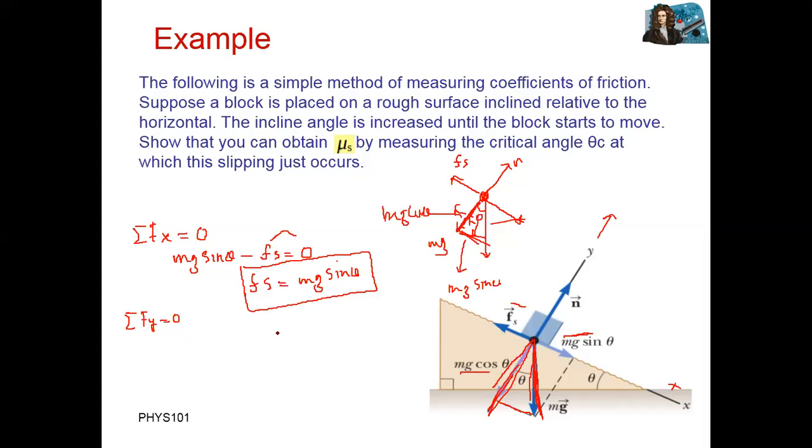So normal is upward, so we take that one positive, and mg cos theta is downward, so negative. N minus mg into cos theta equals 0. If you transfer, N is equal to what? Mg into cos theta.